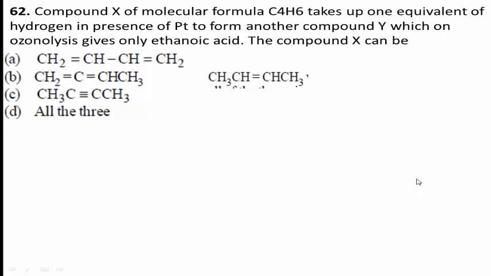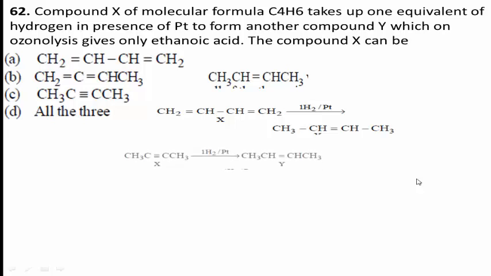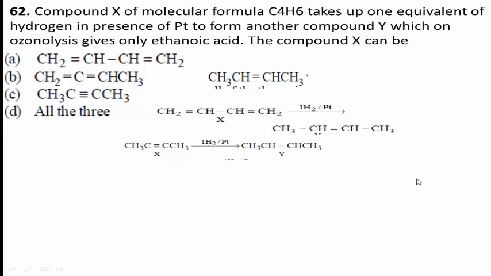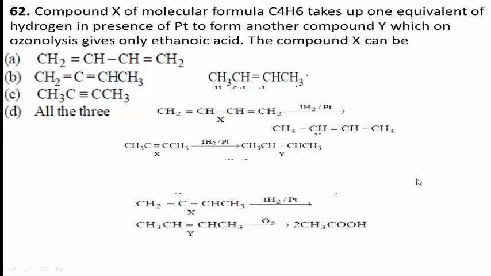Then the reaction is CH2=CH-CH=CH2. In presence of platinum, it forms CH3CH=CHCH3. And CH3-C≡C-CH3, that is but-2-yne, when treated with platinum forms CH3CH=CHCH3, which is Y. Then CH2=C=CH-CH3 in presence of platinum forms CH3CH=CHCH3. Undergoing ozonolysis, meaning O3, it forms CH3COOH.